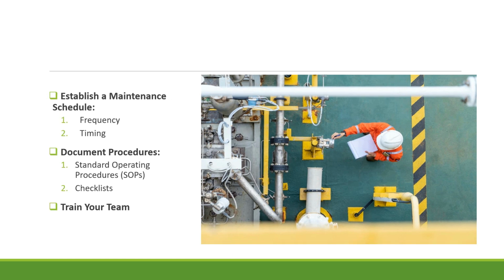Establish a maintenance schedule. First is the frequency and then timing. For the frequency, depending on the asset's nature and criticality, set up daily, weekly, monthly, quarterly, or annual checks. And for the timing, schedule maintenance during off-peak hours or times when the disruption will be minimized. Document procedures.